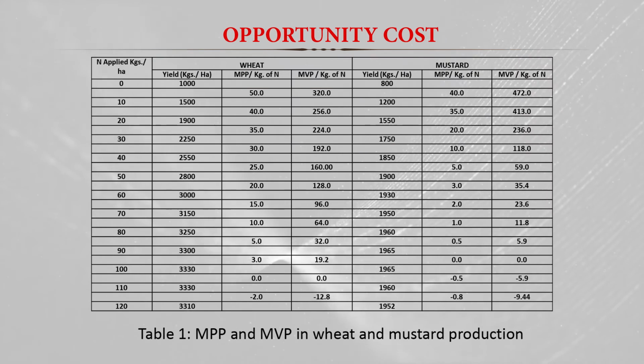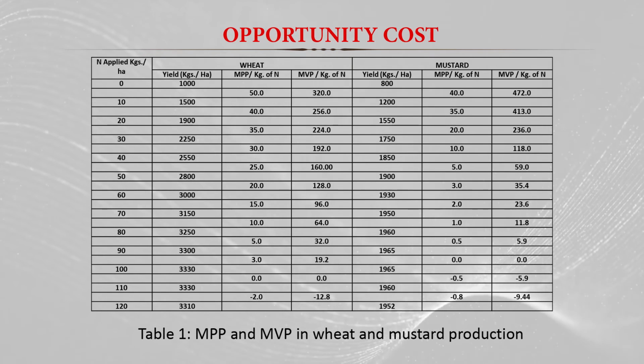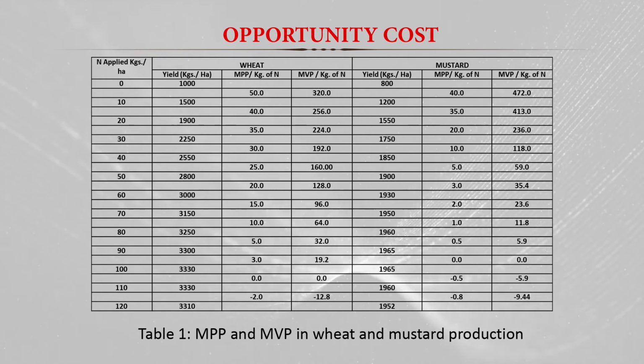Again, in this table you can see that as per the marginal value productivity concept, he should use 100 kg in the wheat, and he can use 70 kg of nitrogen in the mustard, where the marginal value productivity is 23.6, which is a little more than the cost of the nitrogen, that is 12 rupees.